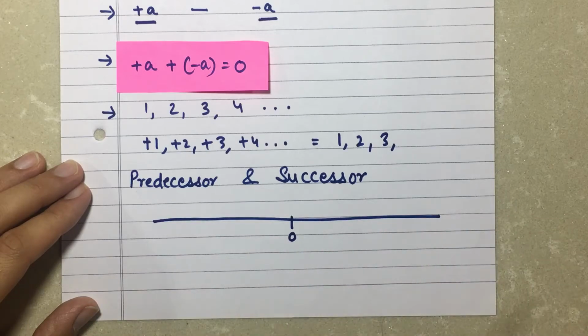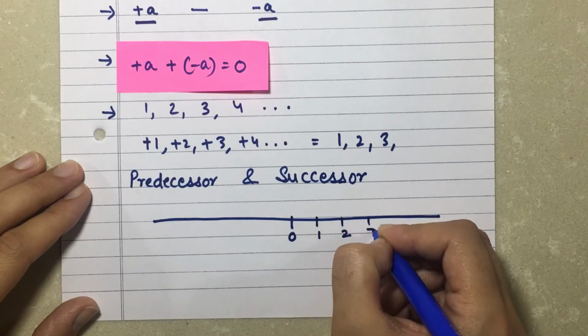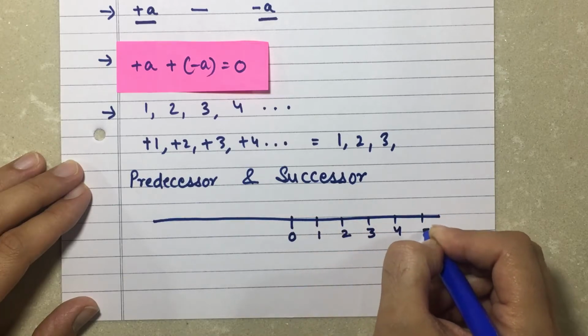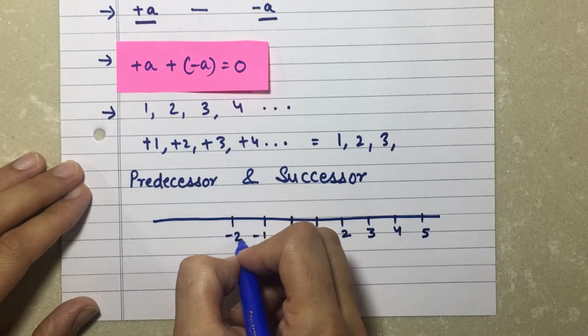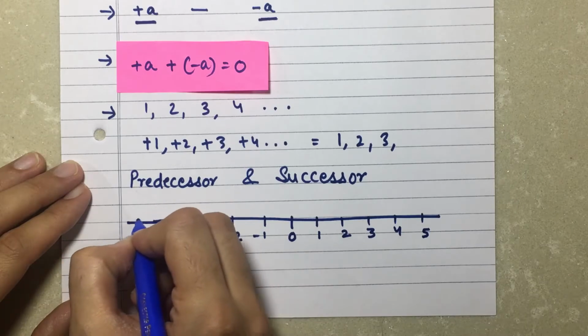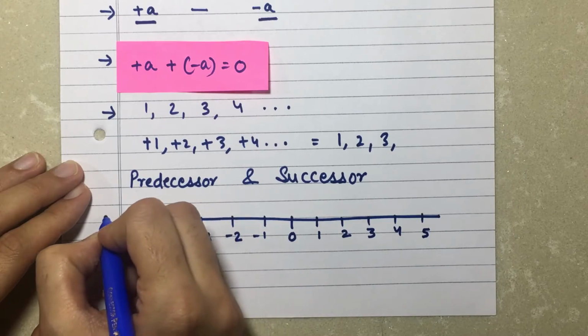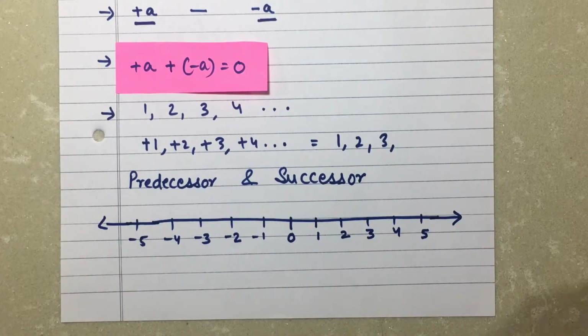On the right side of the 0 are my positive numbers, and on the left side of my 0 I have negative numbers. I put an arrow, which means that this number line is extendable. That means I can write as many numbers as I want.